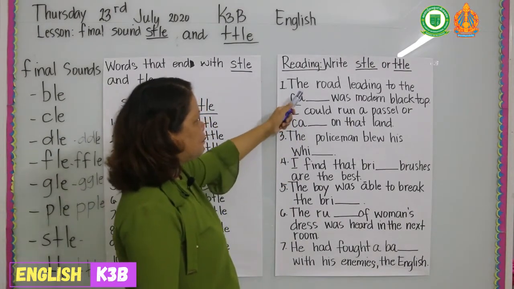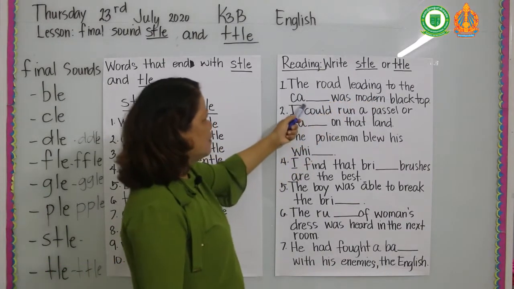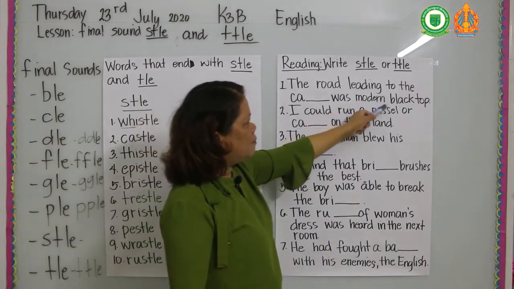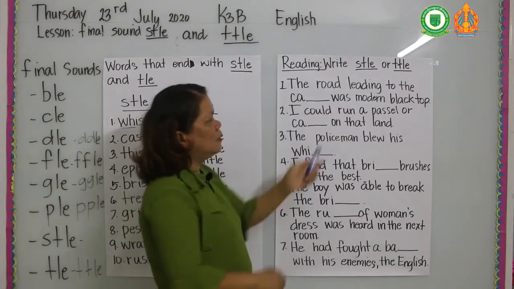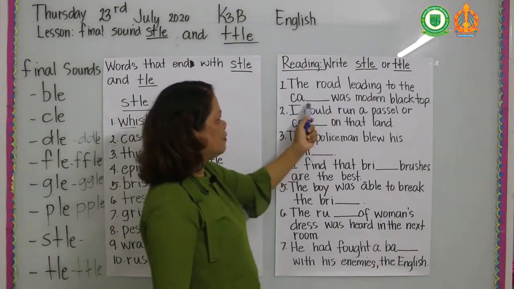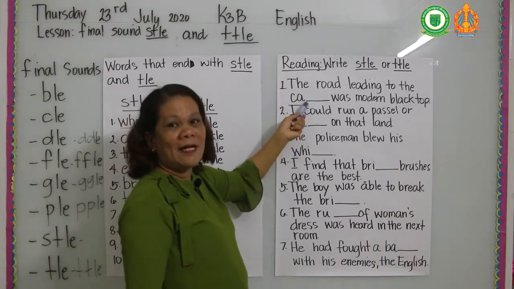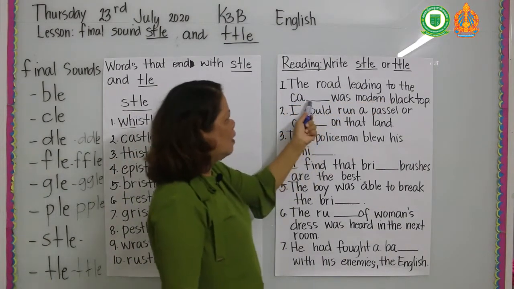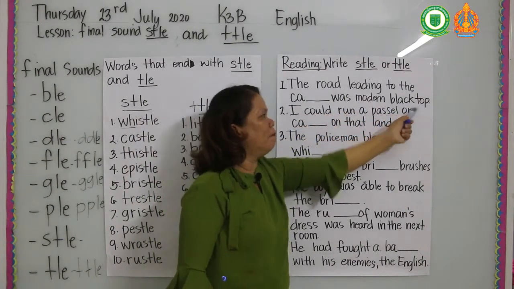Number 1. The road leading to the castle was modern black top. Again, the road leading to the castle was modern black top.